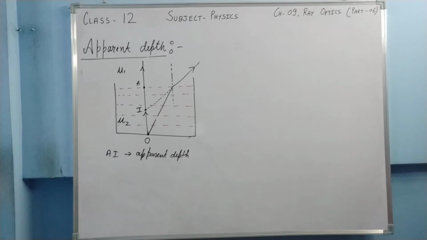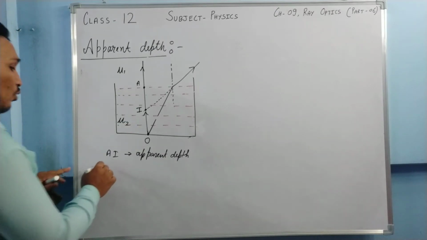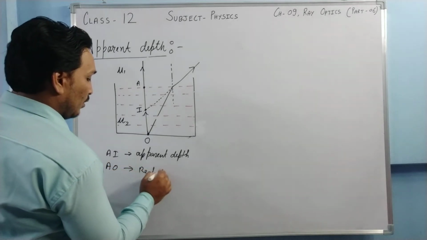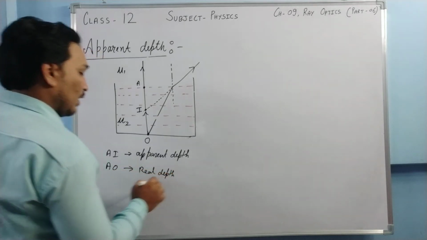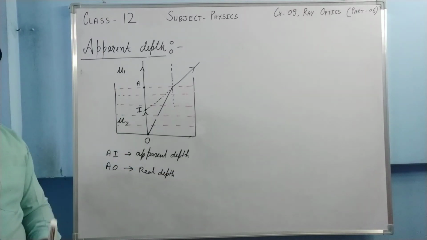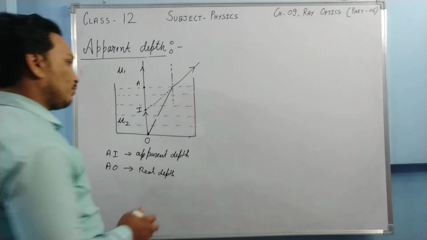The depth which appears to me is AI. The real depth is AO, and AI is the apparent depth. What I need to find out is this apparent depth. Let us try to find out.